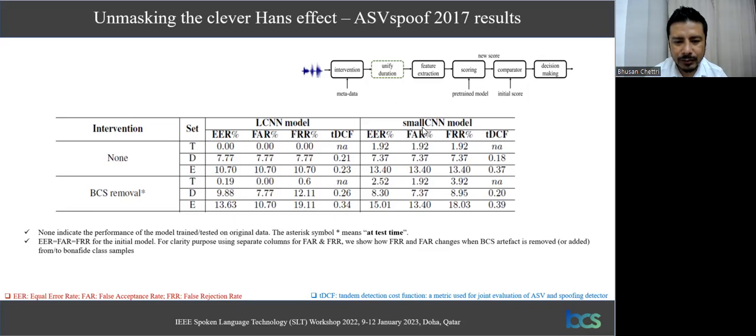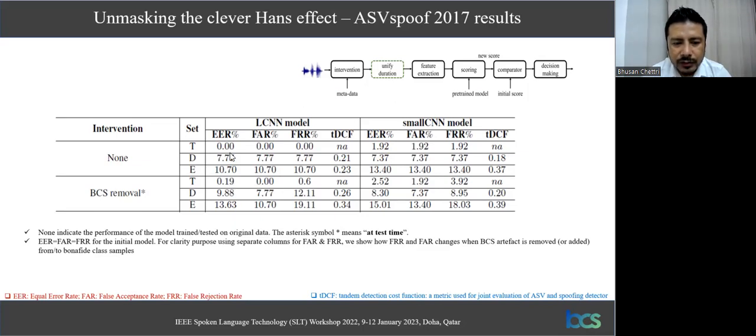And likewise, we have it for the small CNN model. So basically this is BCS removal. We have identified samples that contain this BCS artifact. Now what we are doing is removing those artifacts from these test samples and evaluating the performance again.